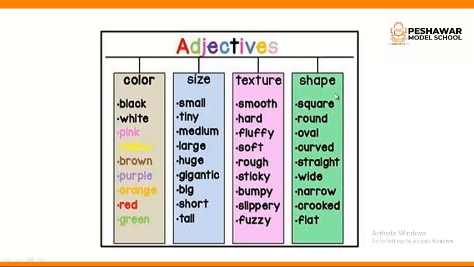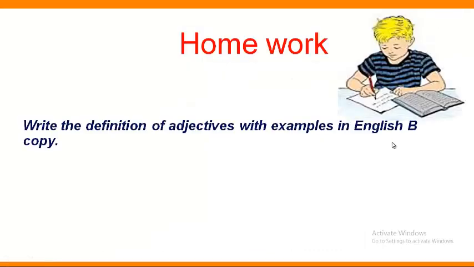Then adjectives also describe the shape of a thing, such as square, round, oval. Her face is oval. We can say curved: the road is curved. Straight, wide, narrow, crooked, flat. So you see here what adjectives describe. Adjectives describe noun and pronoun. And in which terms do they describe a noun or pronoun? In terms of color, size, texture and shape.